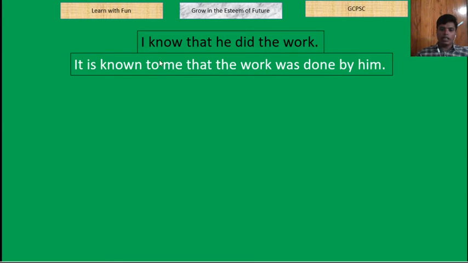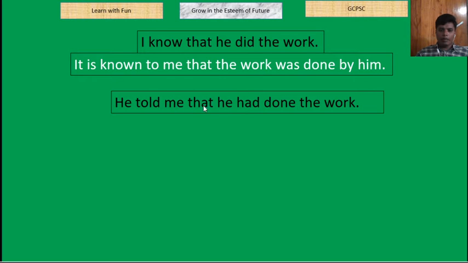But it's better to take, in case of I know or we know, or in case of an object like a clause, if the object is that clause, we will take it as subject. So it is known to me that the work was done by him.